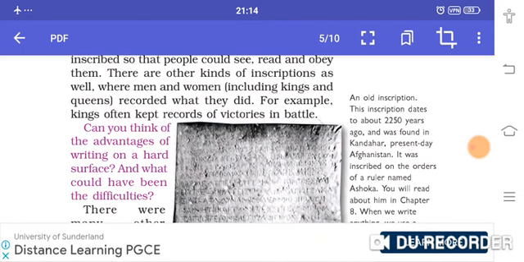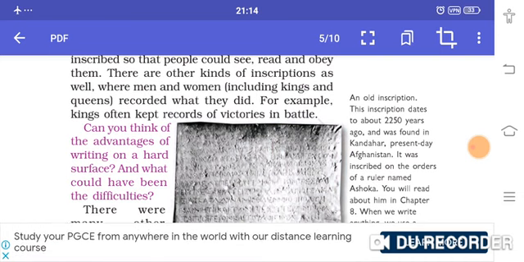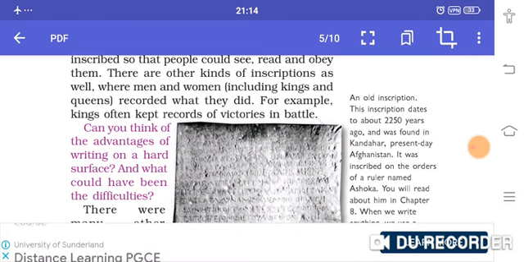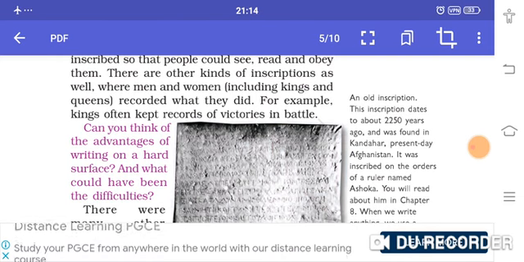There are other kinds of inscriptions as well, where men and women, including kings and queens, recorded what they did. For example, records of victories in battles. Kings used to record their victories in a battle. So, the inscription.